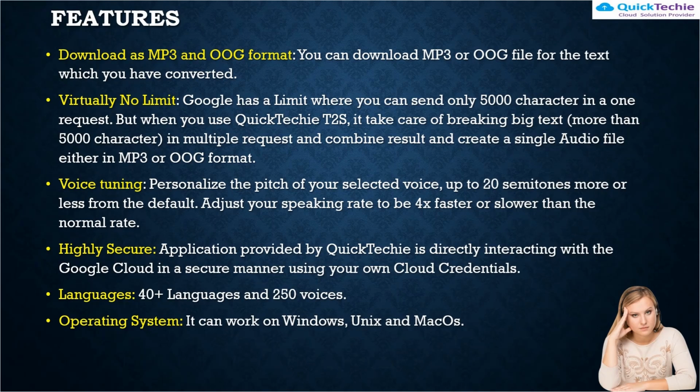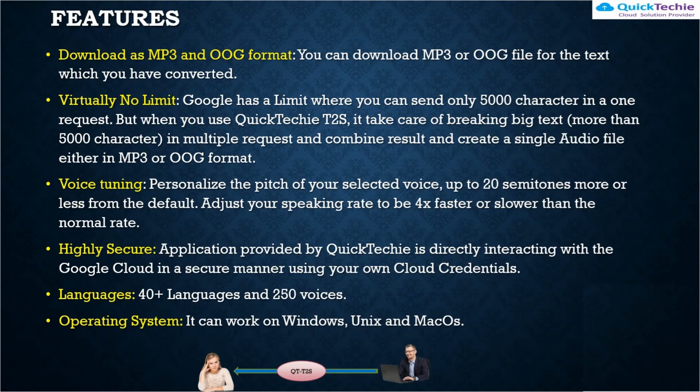You can download your text converted into MP3 or OGG format, whatever text you have, converted in any language which is supported by the utility, and whatever voice rate you want to change. Virtually there is no limit because we are using Google Voices to convert your text into voice.